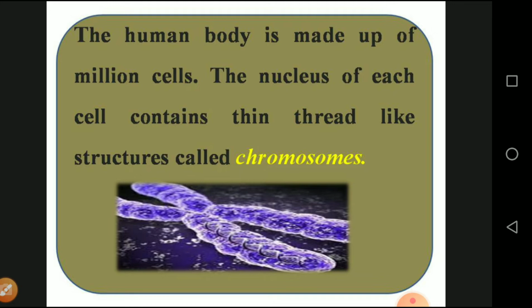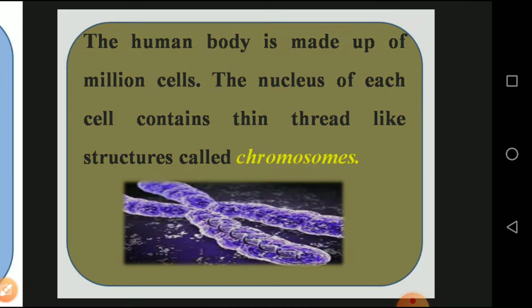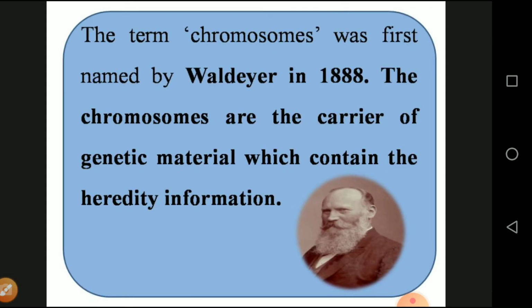The chromosome is condensed inside the nucleus in the form of string-like material. This is the chromosome, this is the mitochondria, this is the nucleus. The term chromosome was first named by Waldeyer in the year 1888.